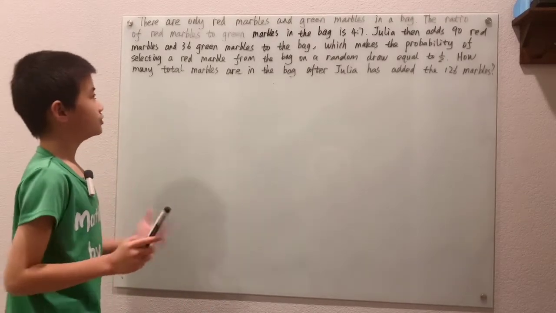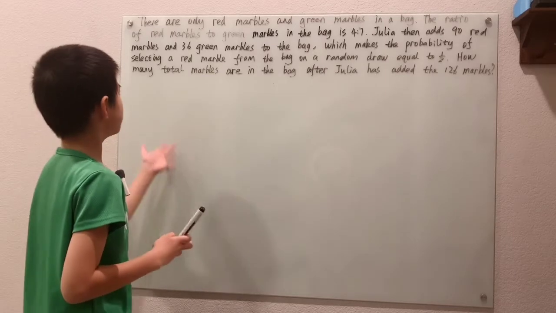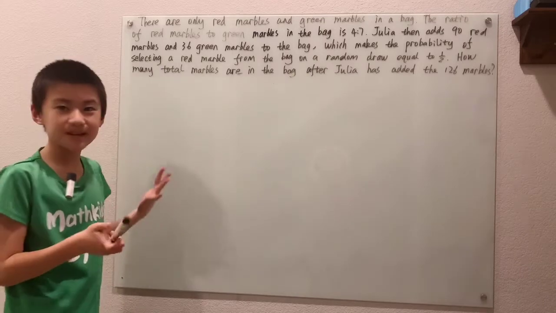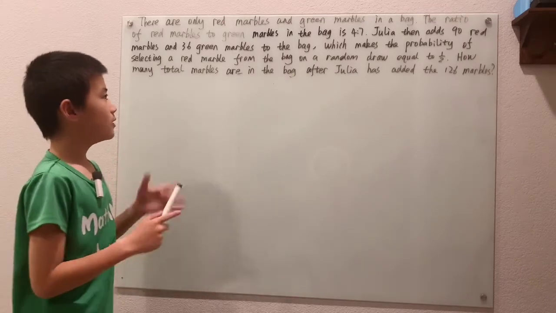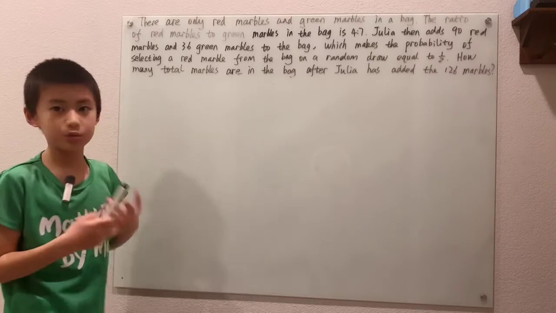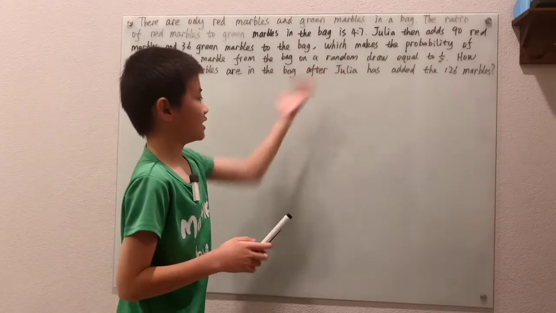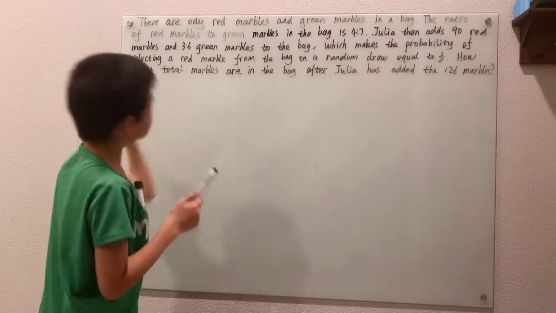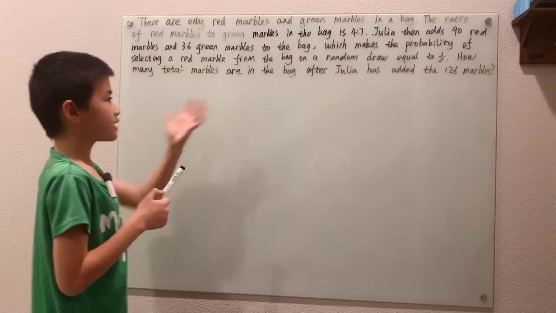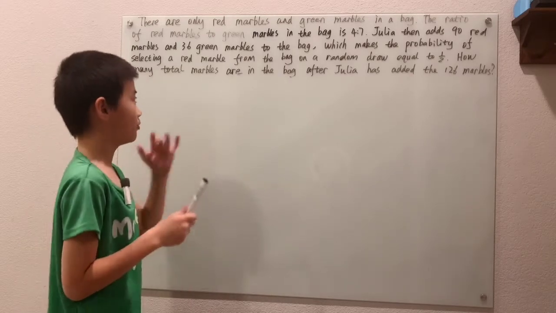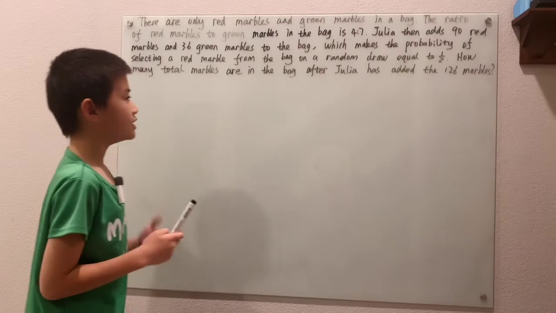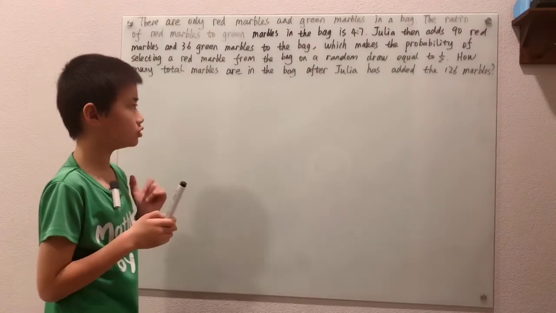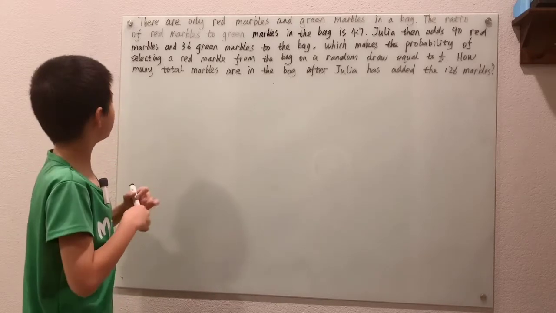There are only red marbles and green marbles in a bag. The ratio of red marbles to green marbles in the bag is 4 to 7. Then, well, this name you can pronounce it Julia or Julia, because it depends if you're speaking English or Spanish. So anyways, I'll say Julia. Julia then adds 90 red marbles and 36 green marbles to the bag, which then makes the probability of selecting a red marble from the bag on a random draw equal to a half. How many total marbles are in the bag after Julia has added the 126 marbles?